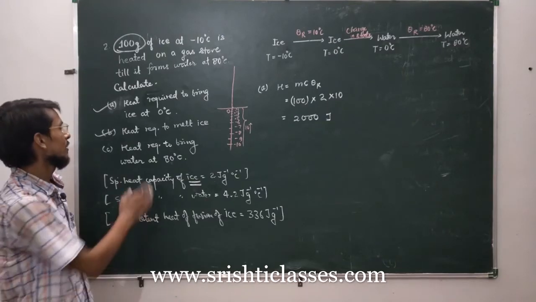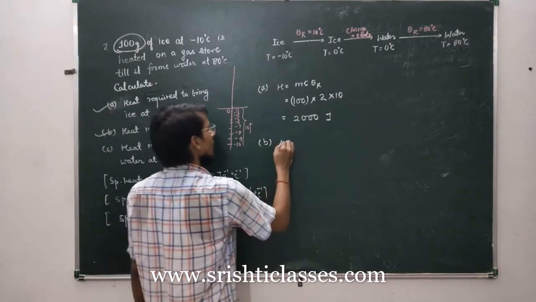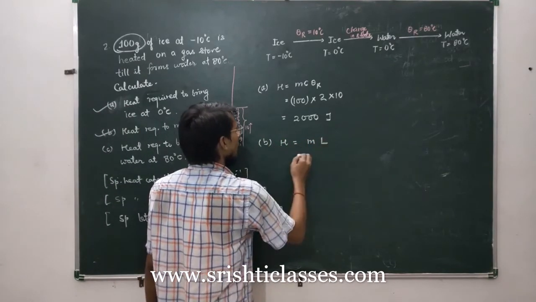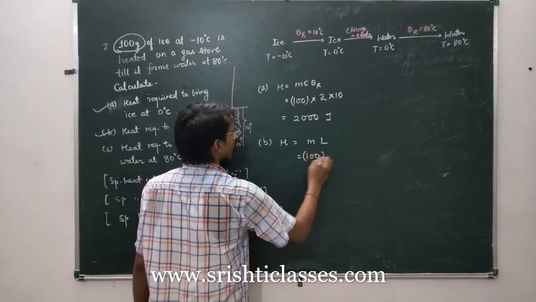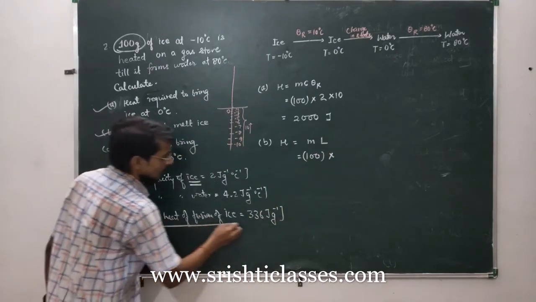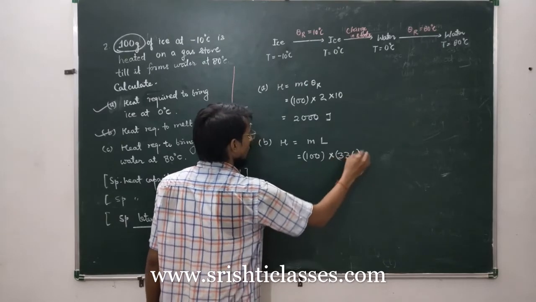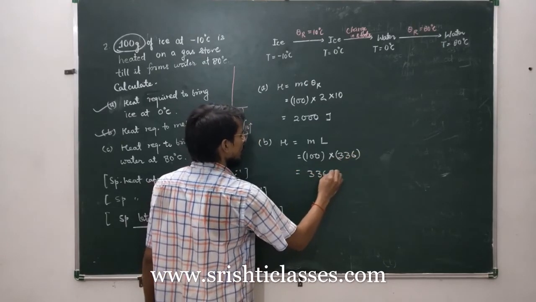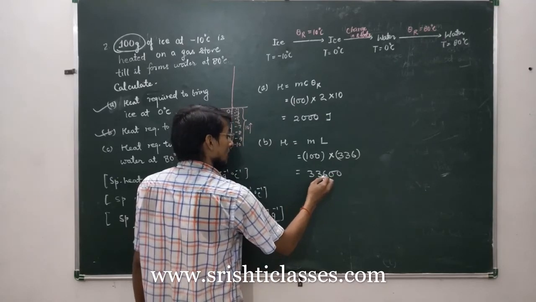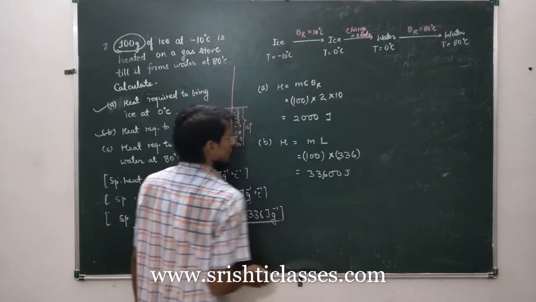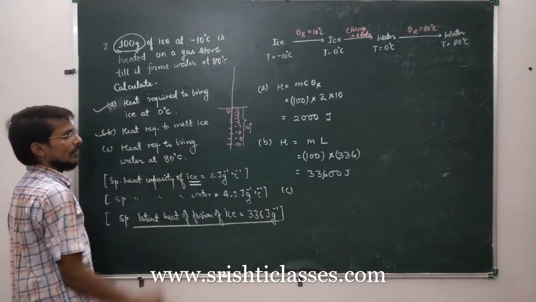The next question is heat required to melt ice. Melt means change in state, so heat required will be m into L. Mass of ice, again, is 100 gram, and the specific latent heat of fusion of ice is 336 joule per gram. So you will get 33,600 joules.